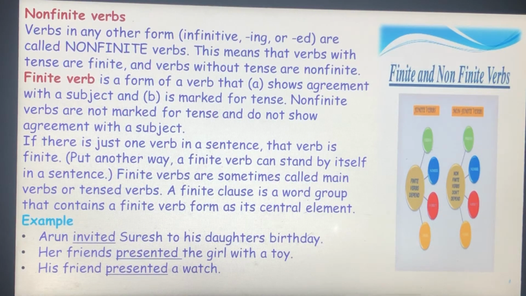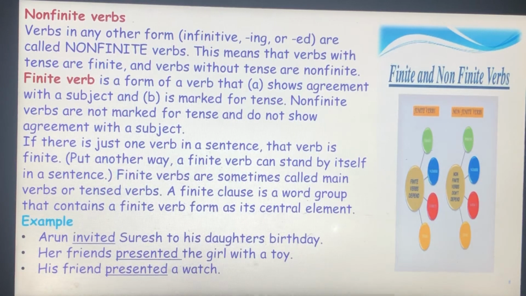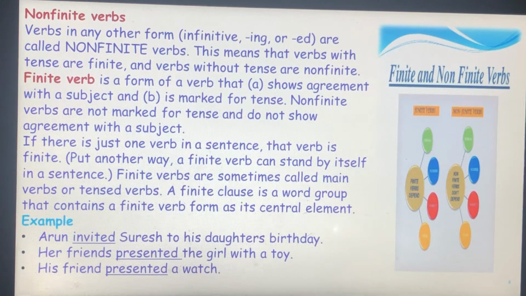Her friends presented the girl with a toy. This sentence has one verb, presented. That verb is finite. His friend presented a watch. In this sentence, presented is a form of a verb.